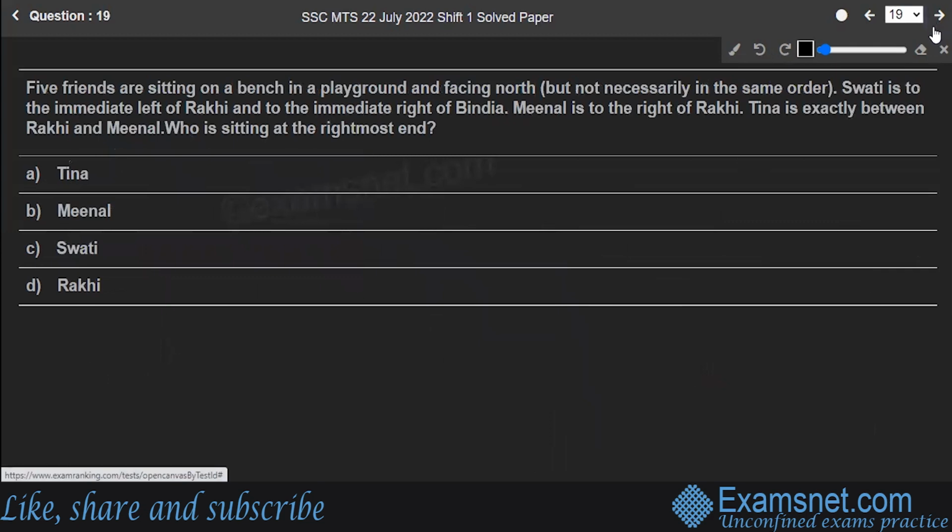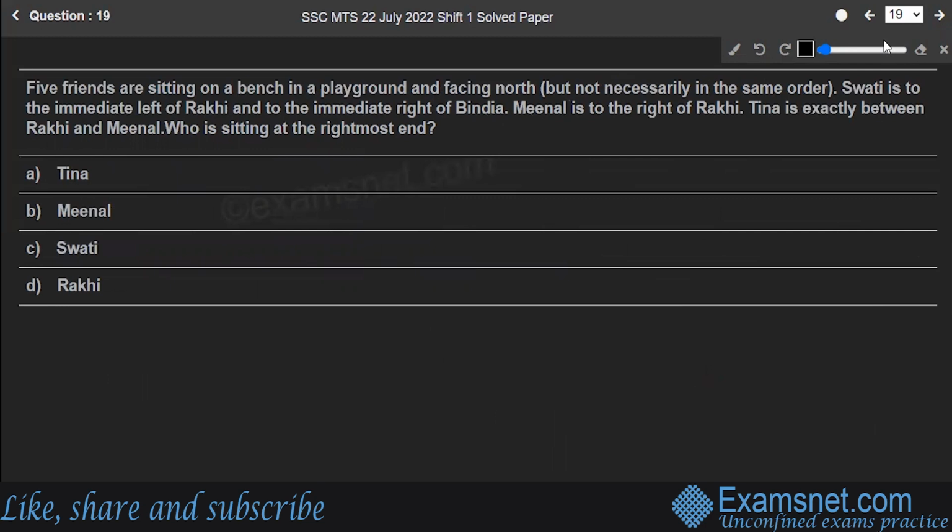5 friends are sitting on a bench in a playground and facing north, but not necessarily in the same order. Swati is to the immediate left of Rakhi and to the immediate right of Bindya. Meenal is to the right of Rakhi. Tina is exactly between Rakhi and Meenal, who is sitting at the rightmost end. Okay, so let's understand this thing. First of all, there are 5 friends who are sitting. Using the hints given in the question, we'll try to find out their sitting arrangement.